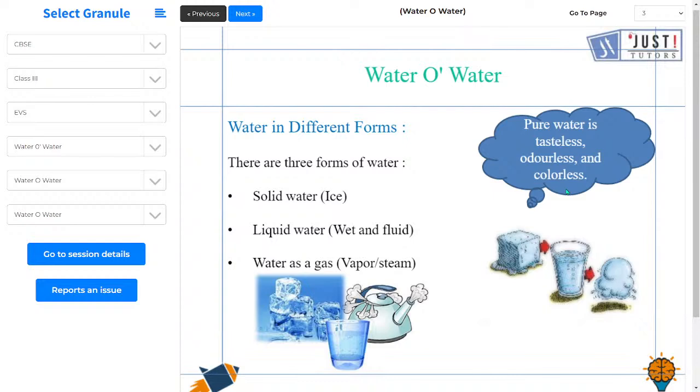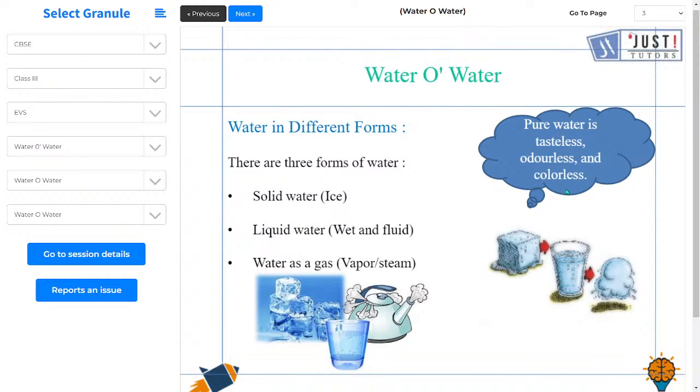Now when we talk about liquid water, that is wet and fluid. That will not be in the solid state, that would not be in gaseous state, that would be just in fluid form, in liquid form. Like the normal water that we drink, it is in liquid form. And then water as a gas.